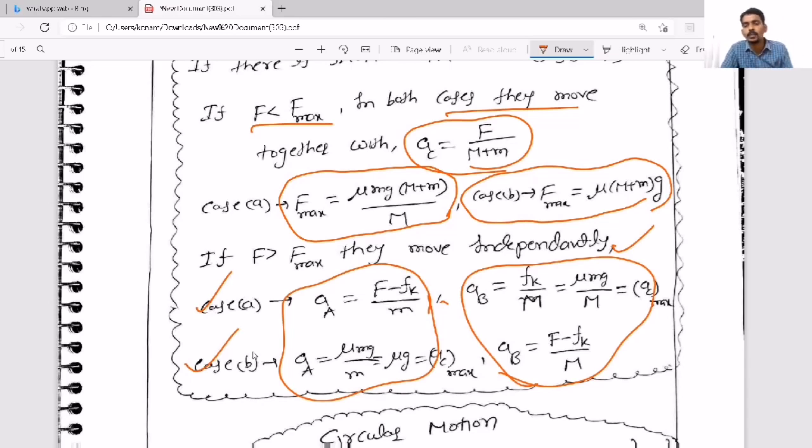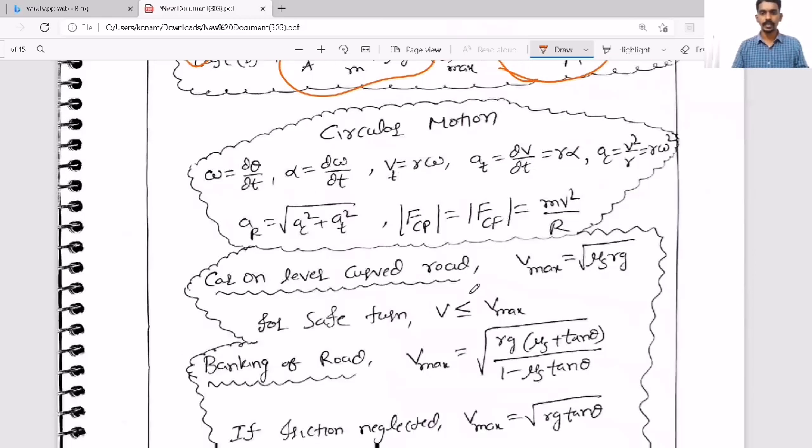So remember the maximum force we can apply so that they move together. You need to first check whether the external force is greater or equal, then conclude whether they move together or independently. Accordingly, you should use the formulas. That is the block upon block case.